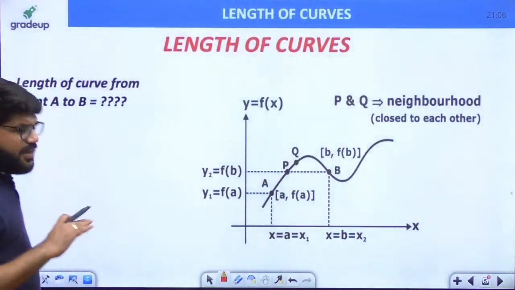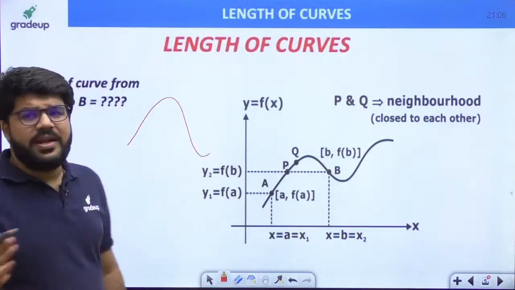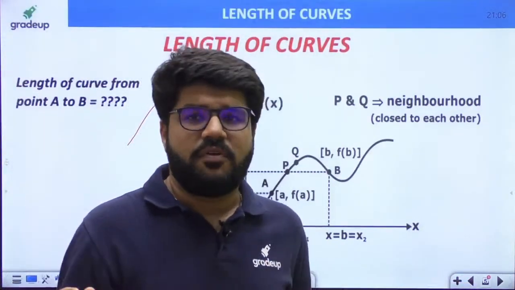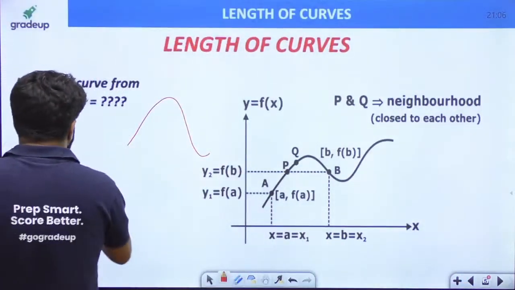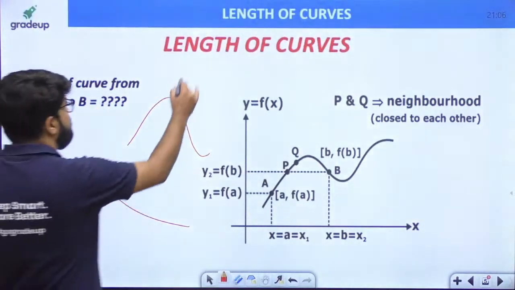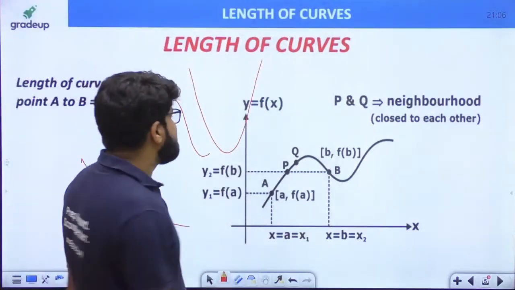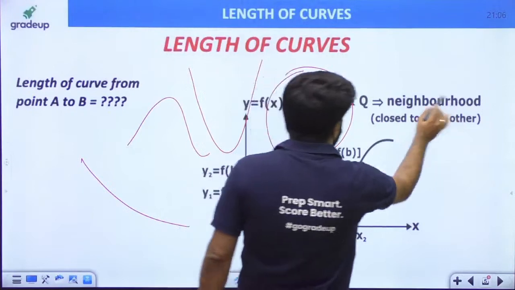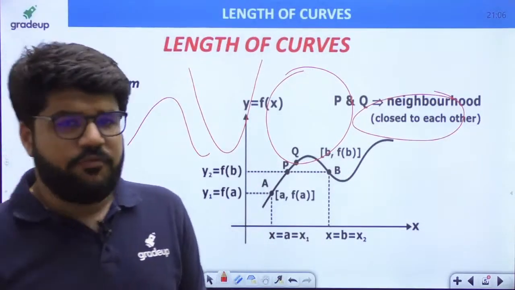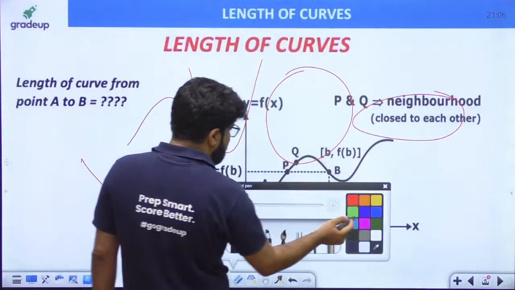Right, so given any random curvature, it could be a sinusoidal curvature. If it is a straight line, you can easily find the distance between 2 points; that is the distance formula. But if it is a curvature, an exponential waveform, a sinusoidal waveform, a parabolic waveform, a circular waveform, an elliptical waveform, given any type of curved waveform, how can you determine the distance between any 2 points if you are traveling along the curve?